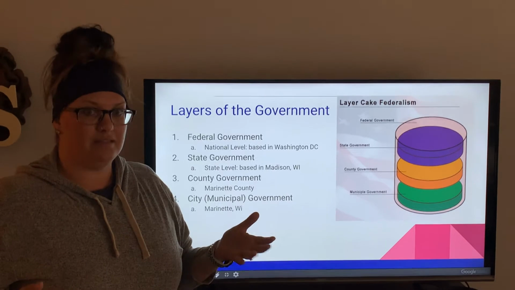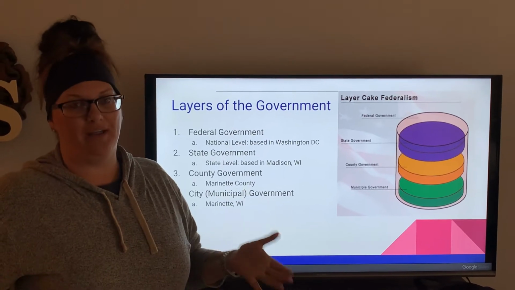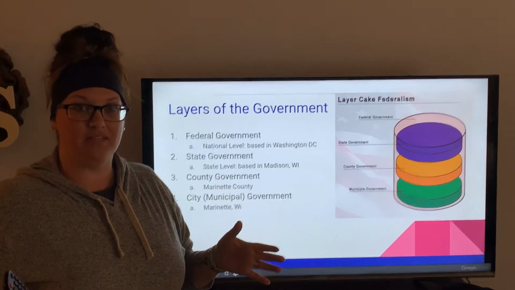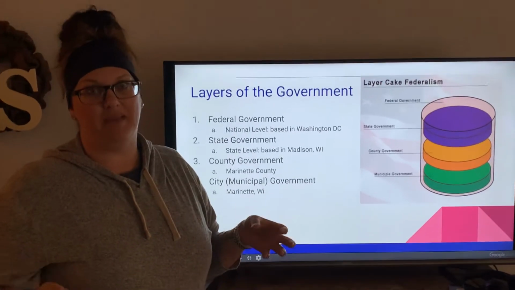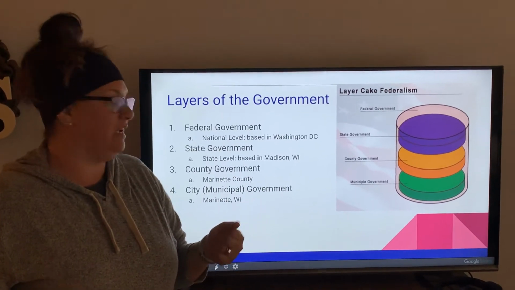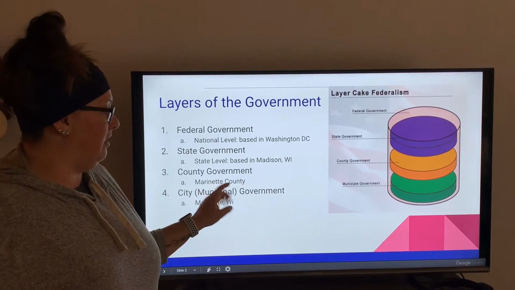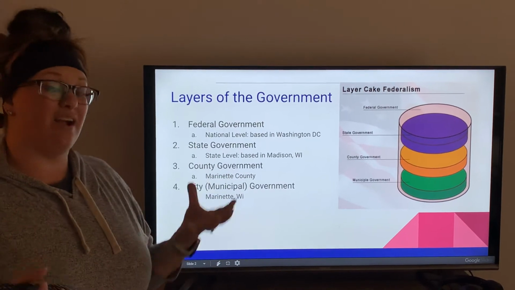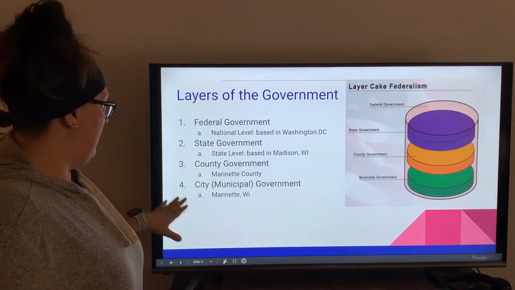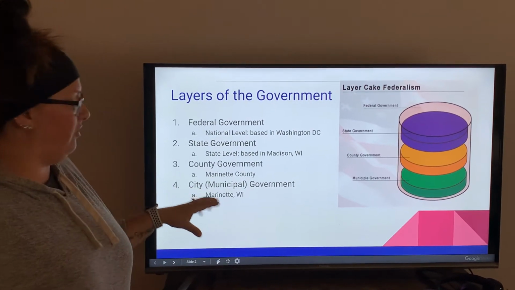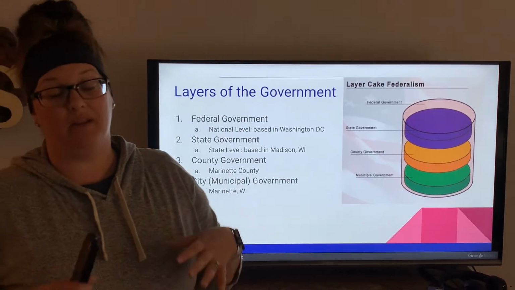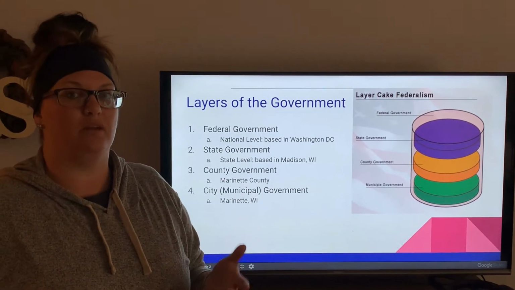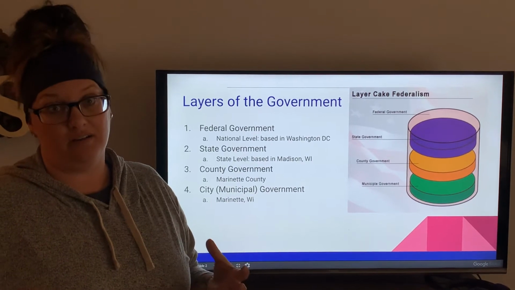Our Marinette town is actually in Marinette County, which is not always the case for every other county around the state. Not a lot of people have the same name city as their county, but Marinette is in Marinette County. So these are the ordinances that follow just our county. And then the last layer is our city or our municipal government. So that's what Marinette, the city of Marinette, those are rules and regulations that we need to follow just in our city, in our town.